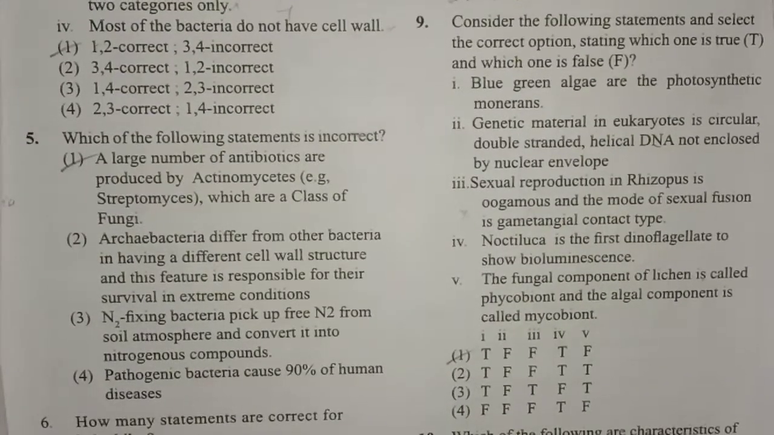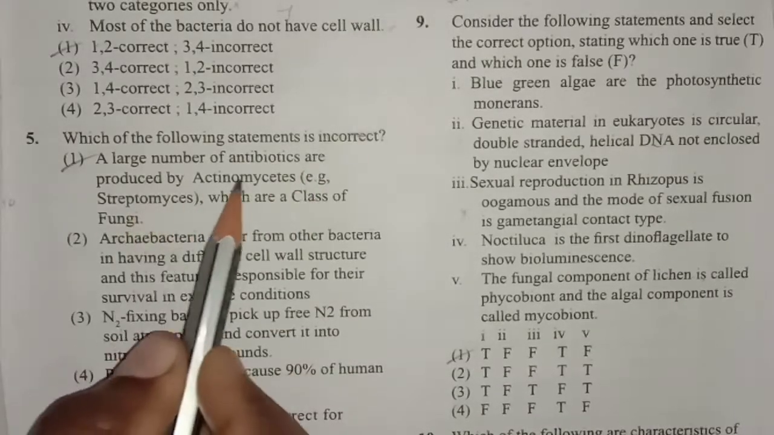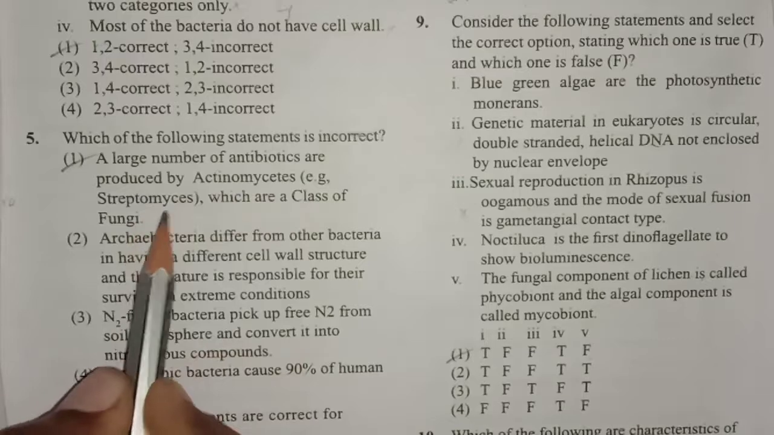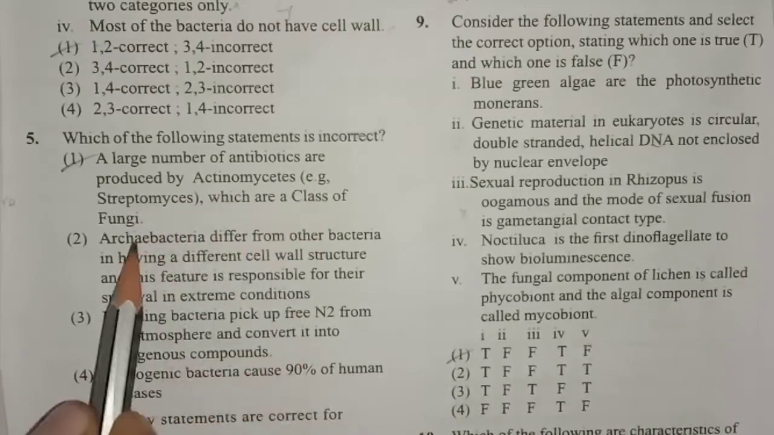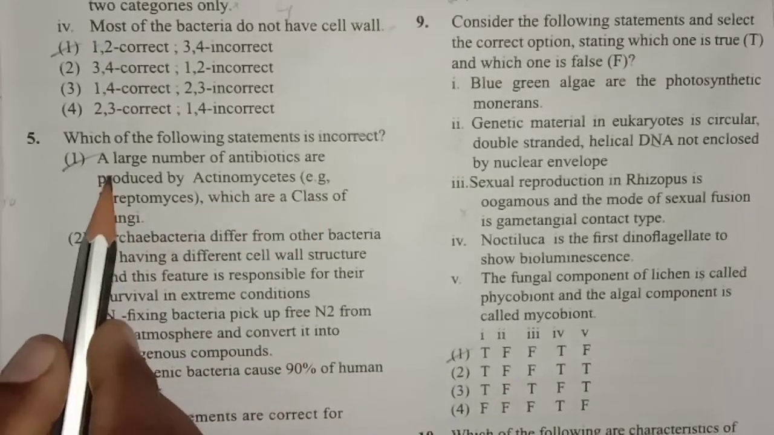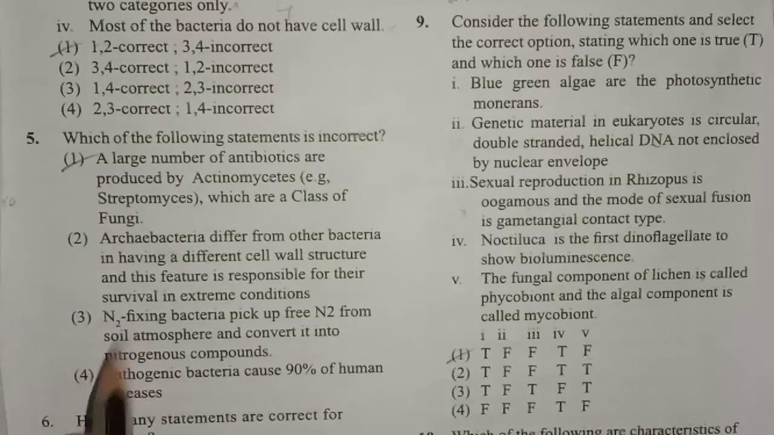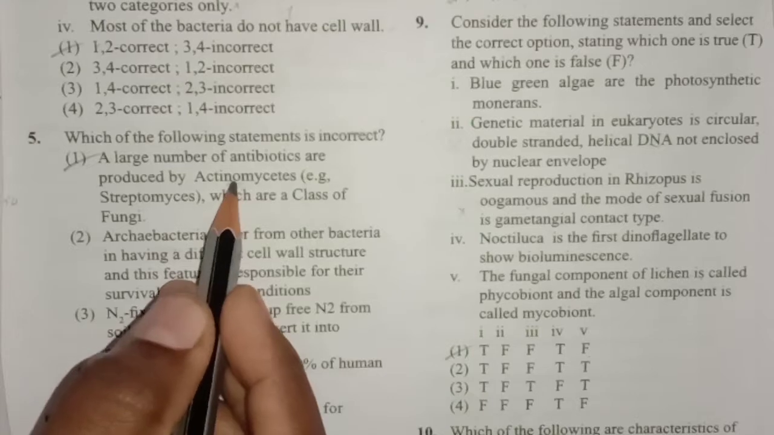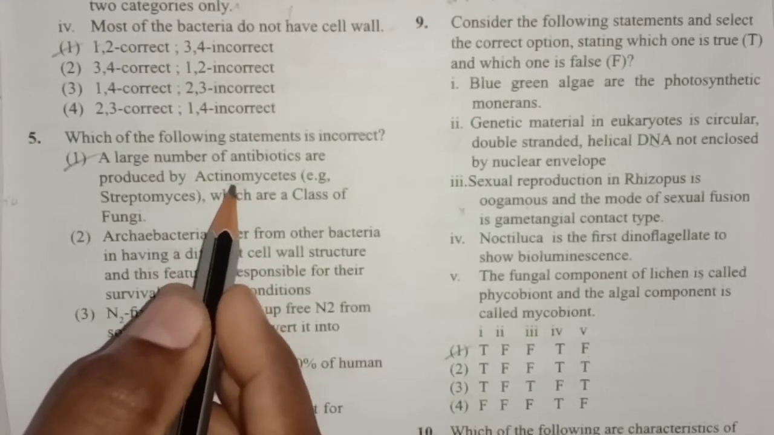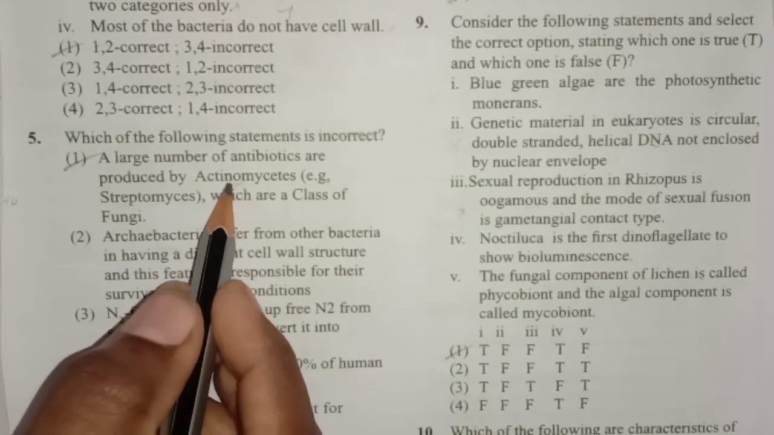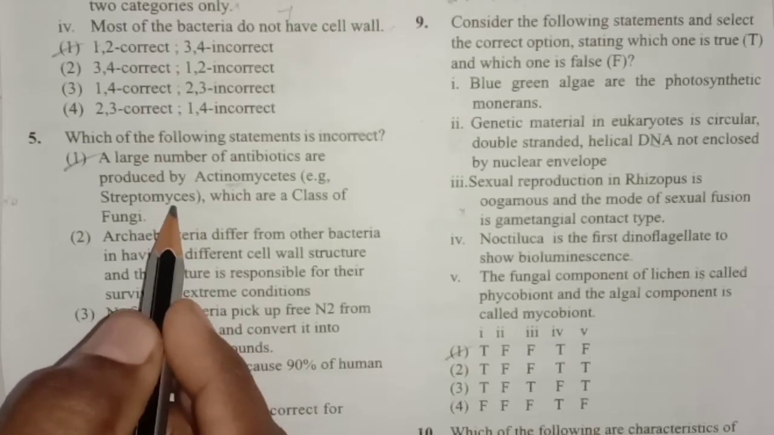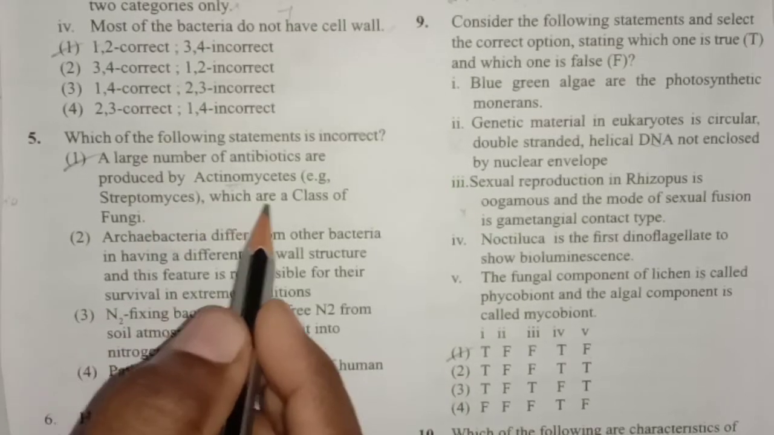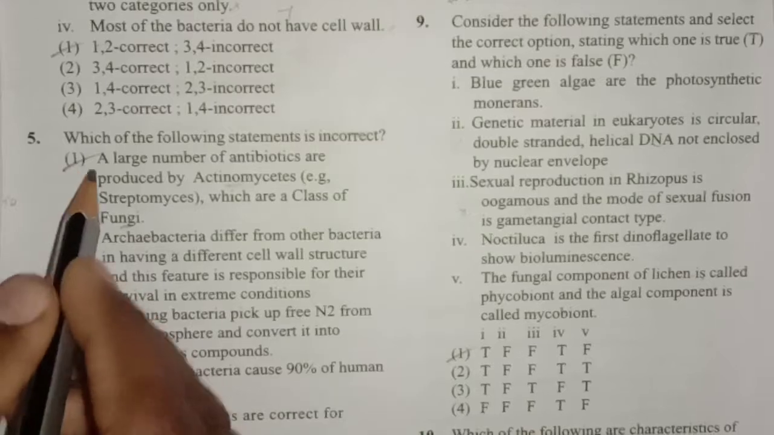In that, the first one: a large number of antibiotics are produced by actinomycetes, for example Streptomyces, which are a class of fungi. Actually, this is the wrong statement. Why? Because actinomycetes are a connecting link between bacteria and fungi, but they belong to kingdom Monera. They come under bacteria, and Streptomyces species also come under bacteria, so they are not a class of fungi, so this option is wrong.